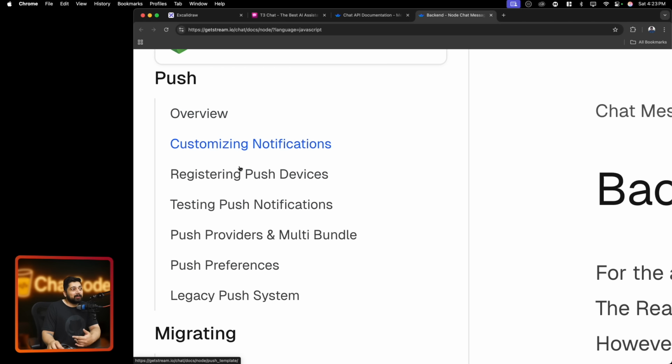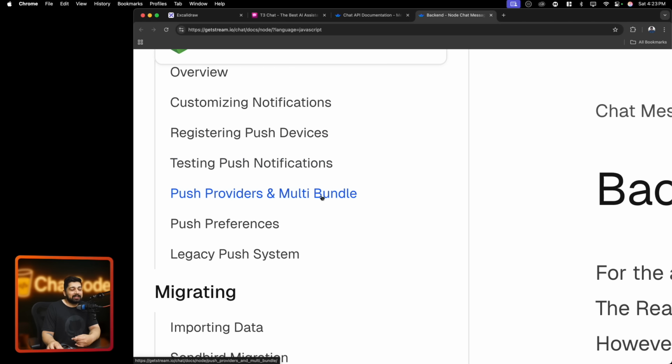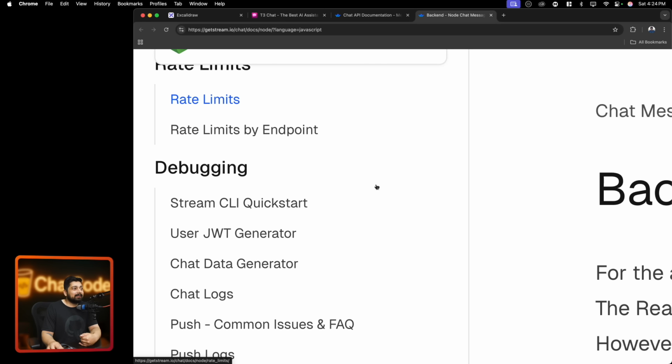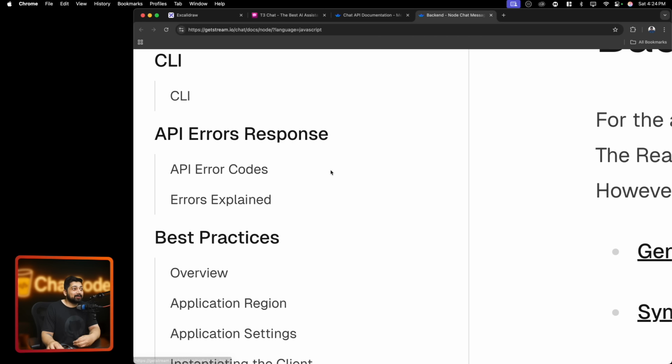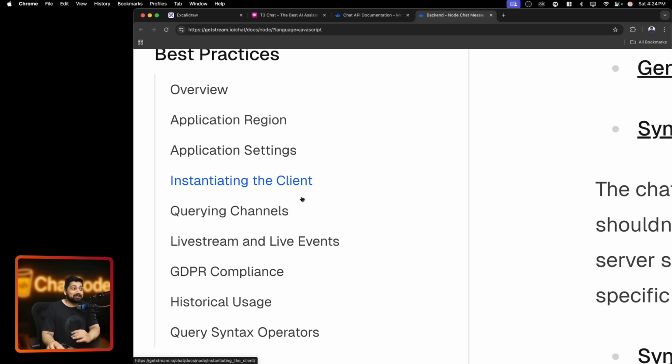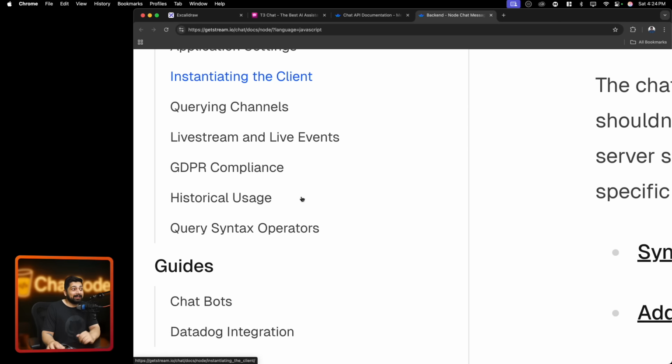And this is where I really appreciate Stream, how complex their documentation is, which is required to build a production grade application. And then they have all the rate limiting, you have all the debugging issues, how it goes. And then they also mention all these best practices, which is rare to find, on how you integrate all these things.